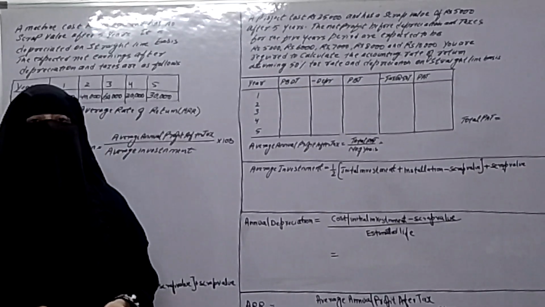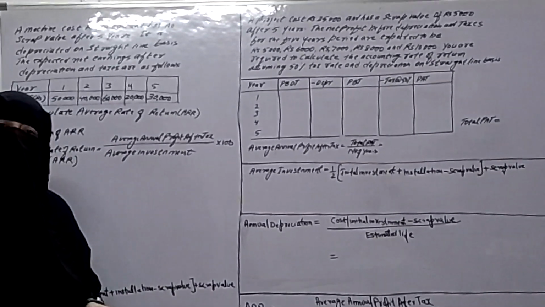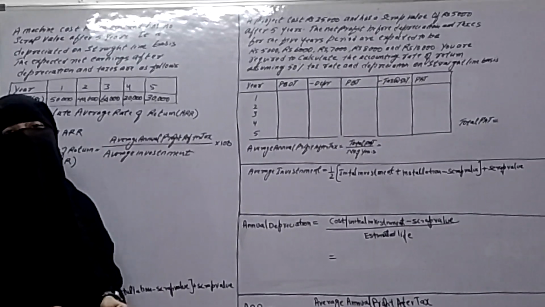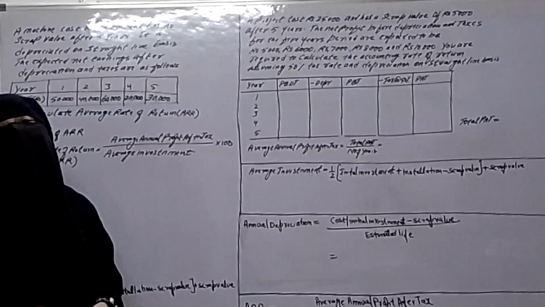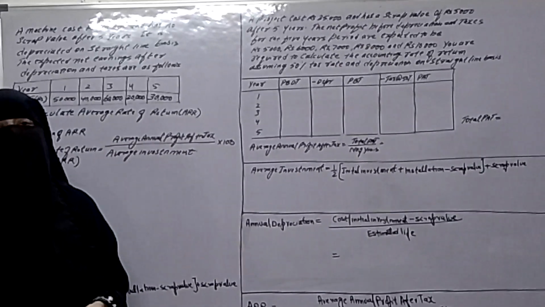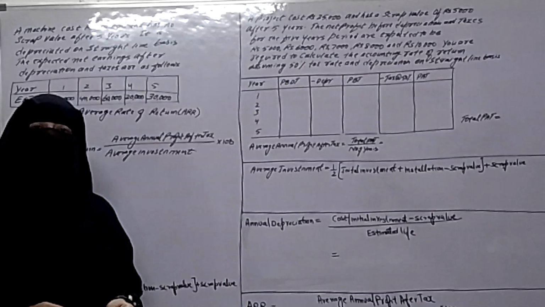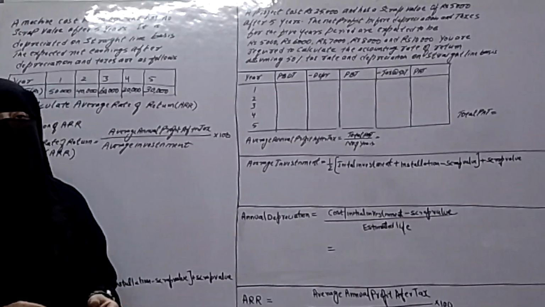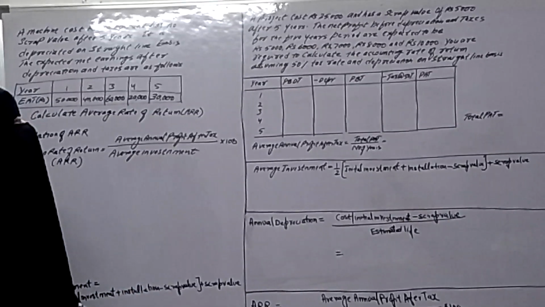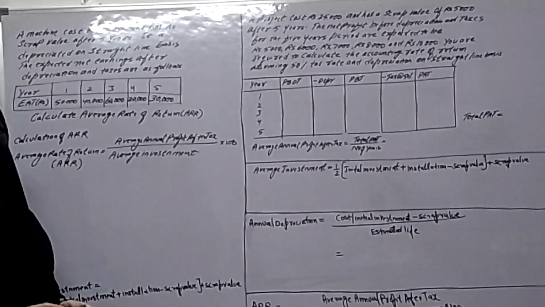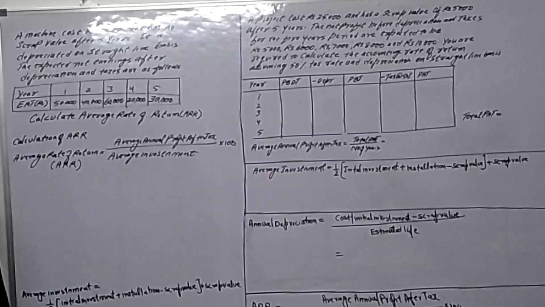Now in this video I am going to explain 2 problems of accounting rate of return or average rate of return, and these problems are very important from your examination point of view. And whatever problems I explained to you about the payback period, those are also very important. Now let's see what are the problems of accounting rate of return or average rate of return.